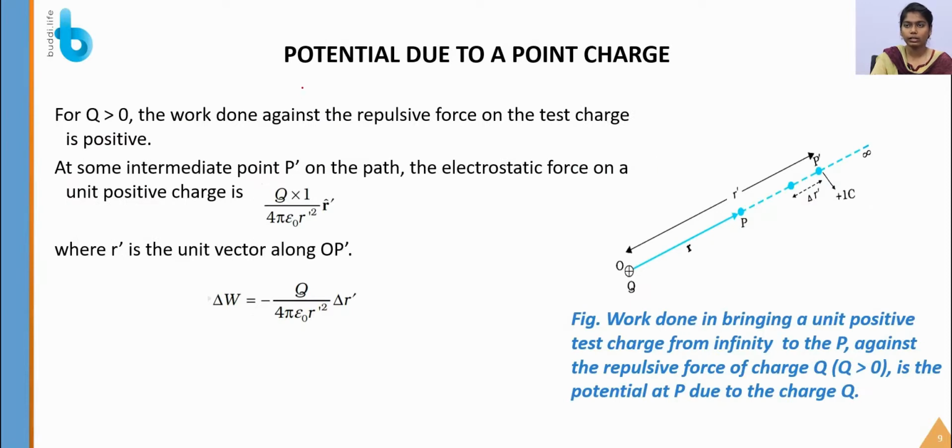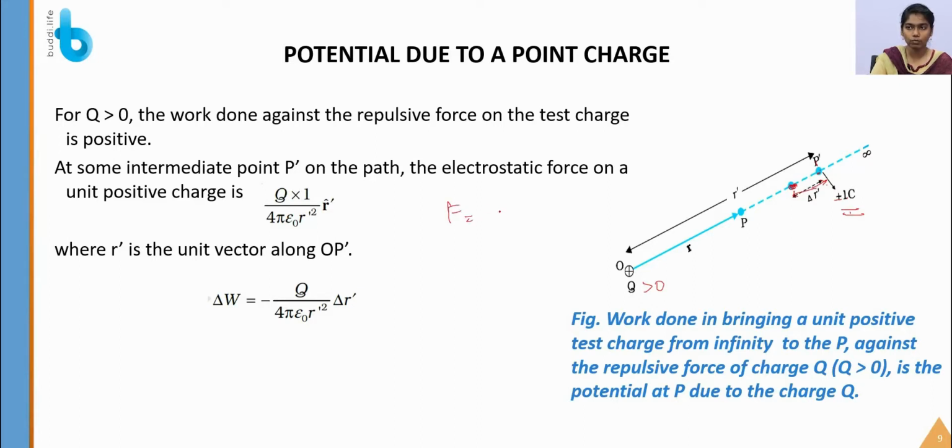So let's see what is the potential due to the point charge Q larger than 0. Say this charge which we are moving is equal to 1 coulomb, which is positive, at some intermediate point which is at a delta r dash distance from P dash. So what is the electrostatic force on moving a unit positive charge? We already know